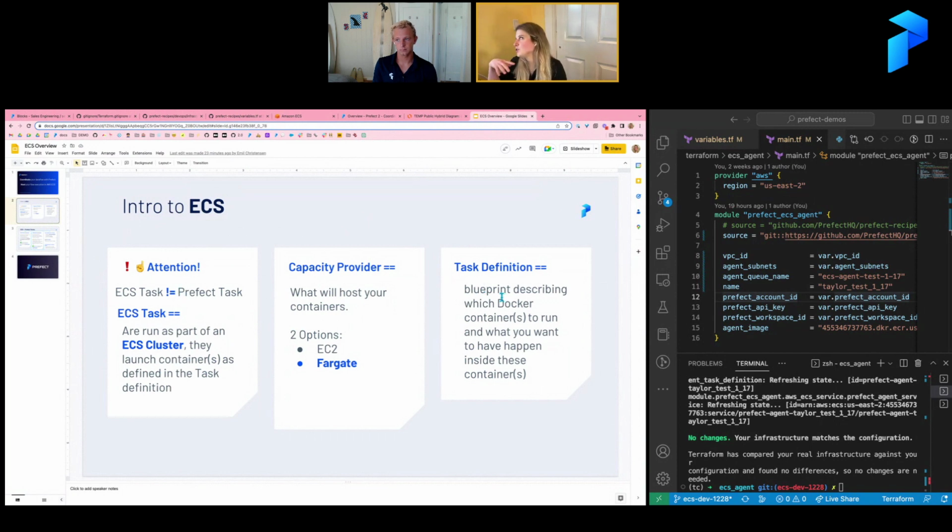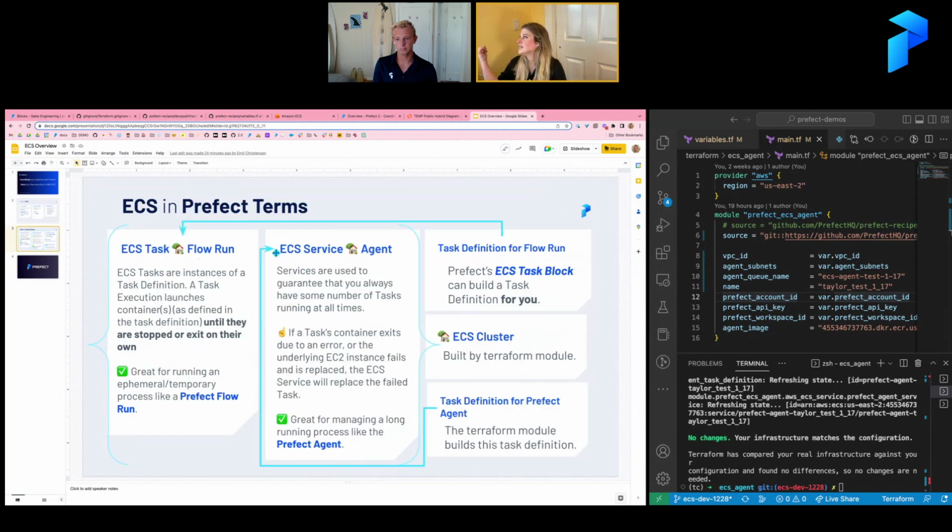So whether you are setting up an ECS service or an ECS task, there's going to be a task definition behind both of those. You can think of it like a flow: you have your flow, and then you have different flow runs, which are different instances of your flow. Similarly, you have a task definition, and you can either run that as a task or run it as a service, right? Either task execution or service execution.